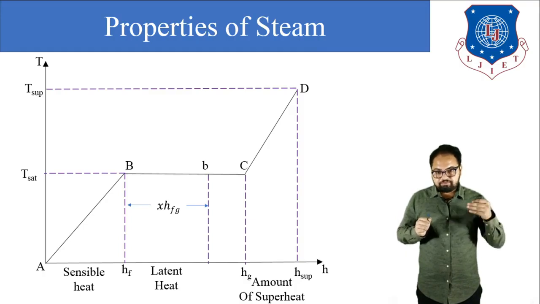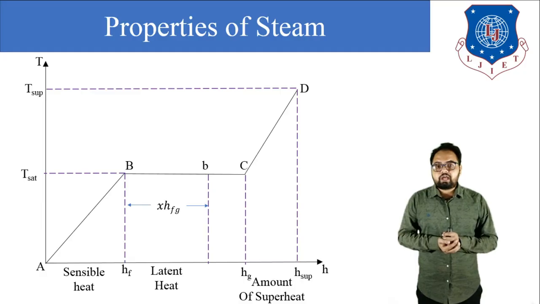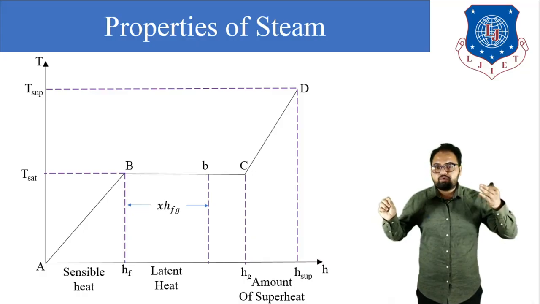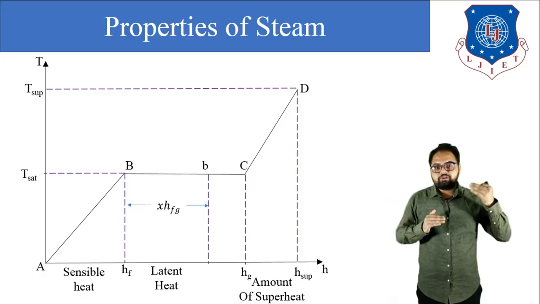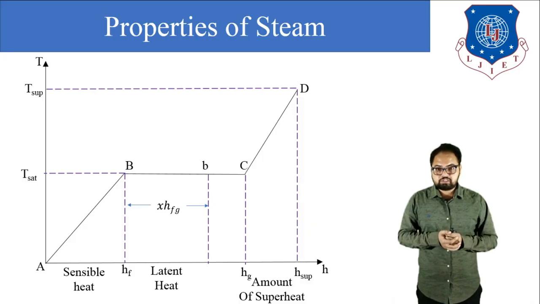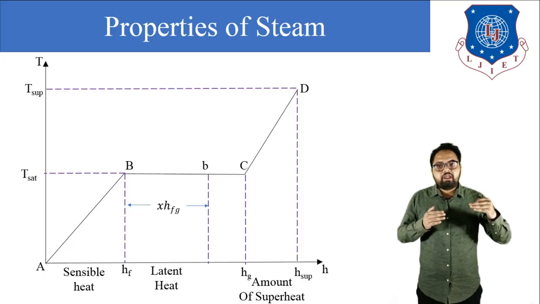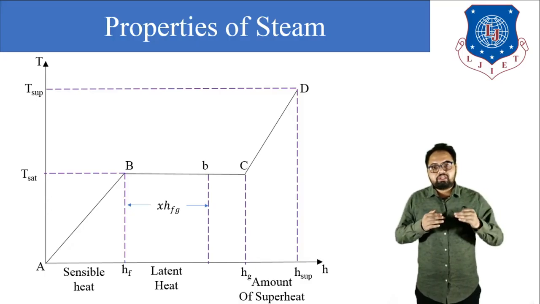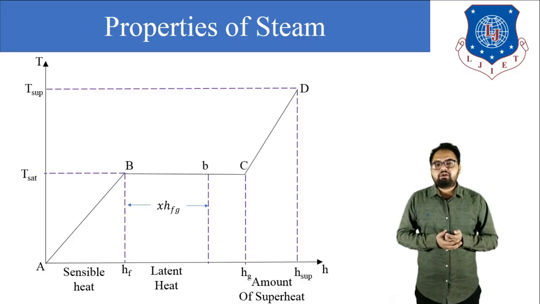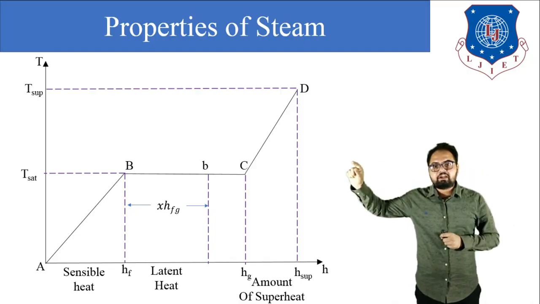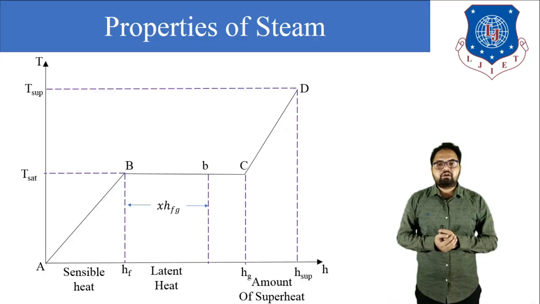Again, here we are continuously supplying the heat to the dry saturated steam. So at point B the water has an option to convert into vapor, but at point C all the water is converted into dry saturated steam. When we further supply the heat to point C, there is a further increase in temperature of the vapor or steam until point D, and when we drag that point D on the temperature diagram, we get the superheated temperature of the steam.